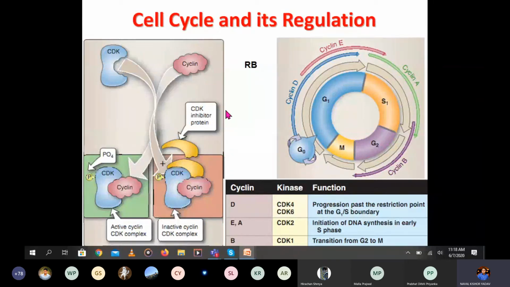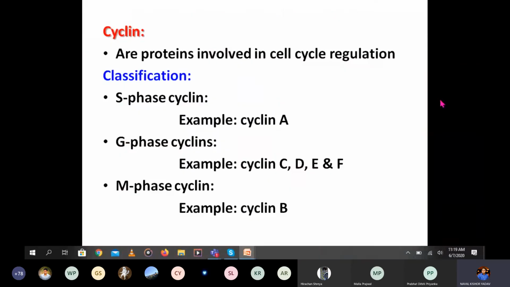So what is the function of cyclin and cyclin dependent kinase? What will it do to the cell cycle? As you can see here, cyclin A is related to the S phase, cyclin B is related to the G2 phase, cyclin D is related to the G1 phase, and cyclin C to the G1 and S phase. So what are the different functions of these cyclins? We'll discuss that in the next slide.